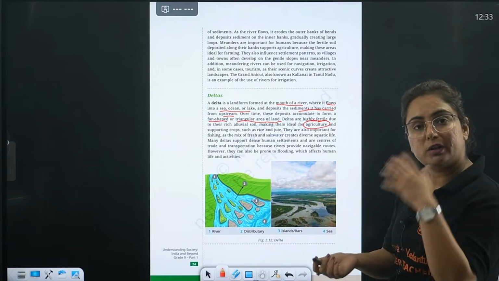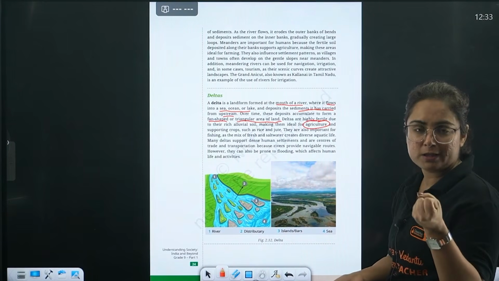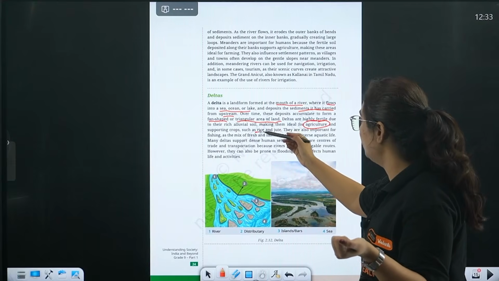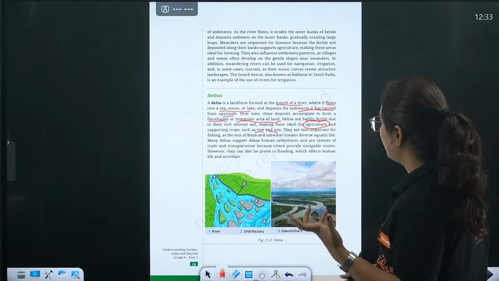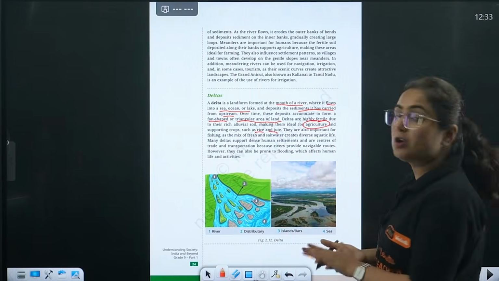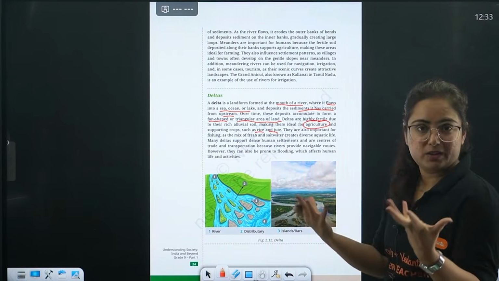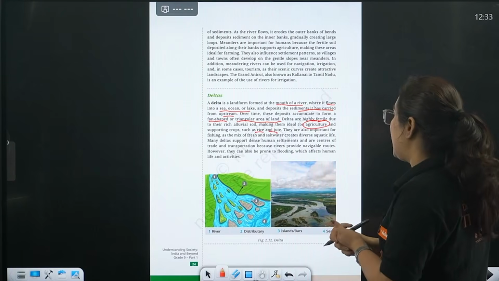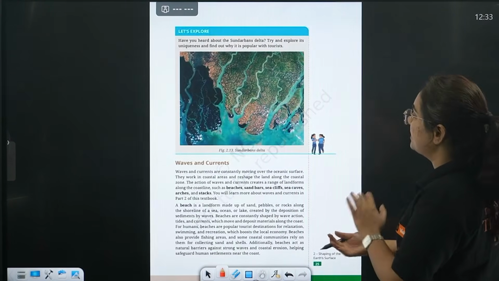Like if I talk about the region where this delta is present, that is West Bengal wala part, ठीक है, where rice is grown, jute is grown, so it facilitates the growth of these crops. Okay, and yes, it is also an ideal ground for fishing also. Nearby it will connect with sea water, and hence it is ideal ground for aquatic life too. So yes, bhai, this is important.